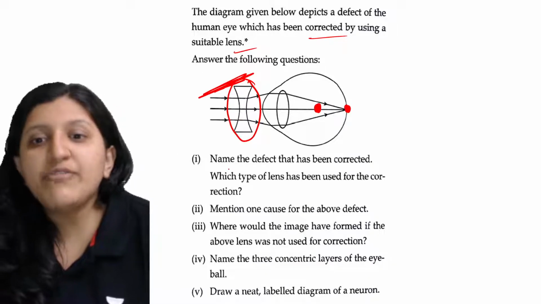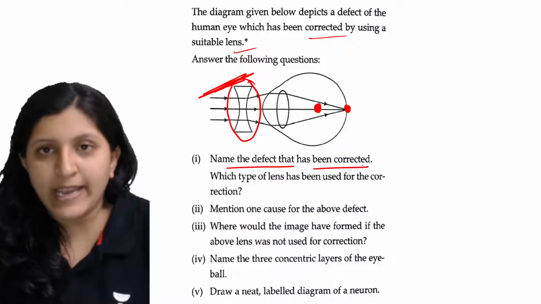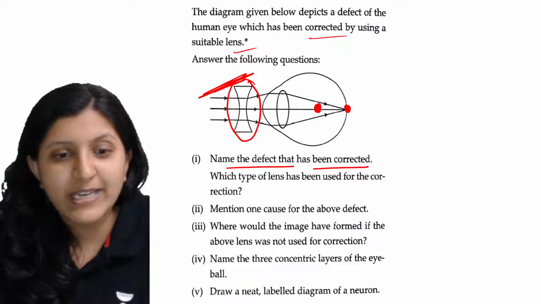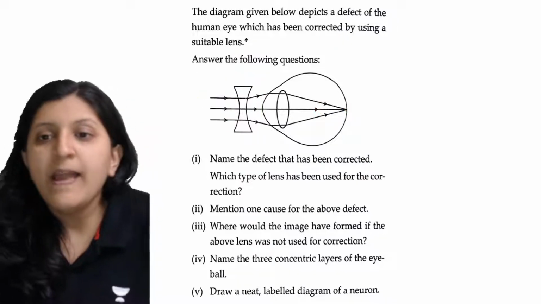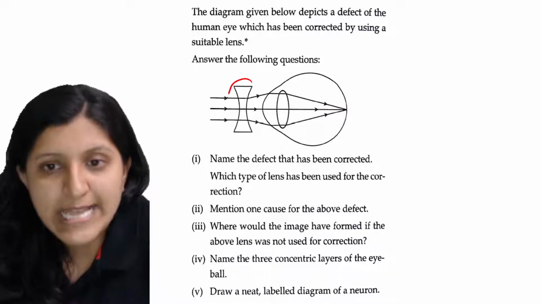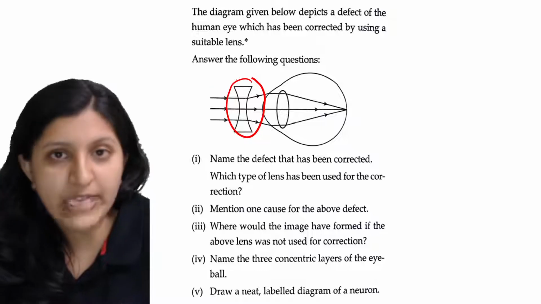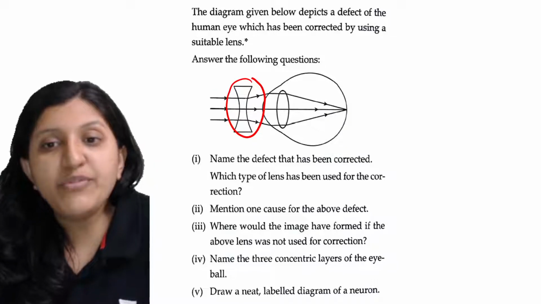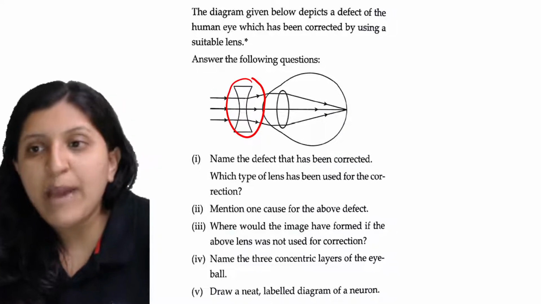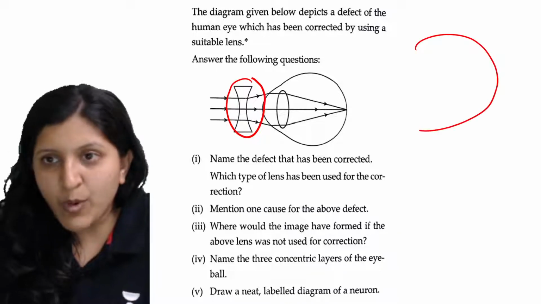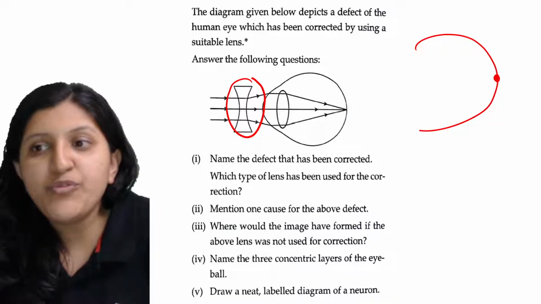Okay, so now name the defect that has been corrected. So what defect has been corrected? Let's see this one. Now if this lens was not used, so this lens is basically a biconcave lens that they have used. If this lens was not used, what would happen? So let's say this is the eyeball. Image always has to form on this one.